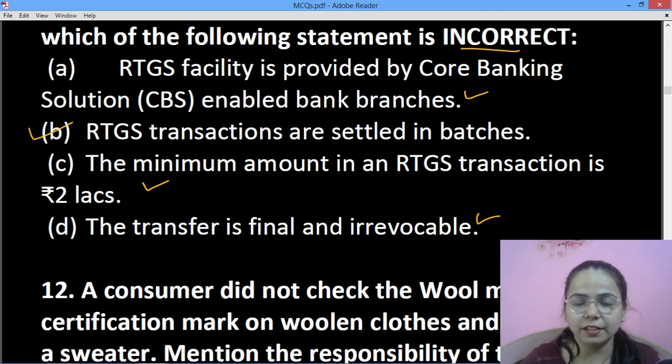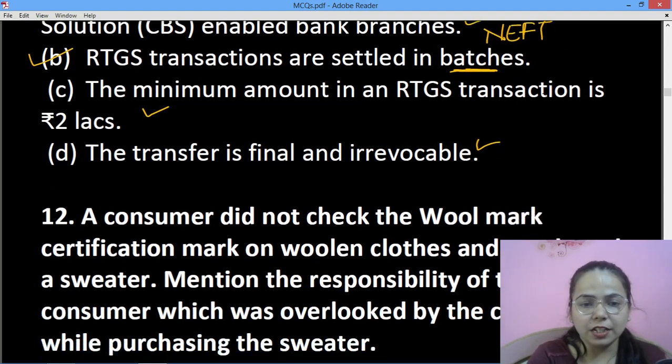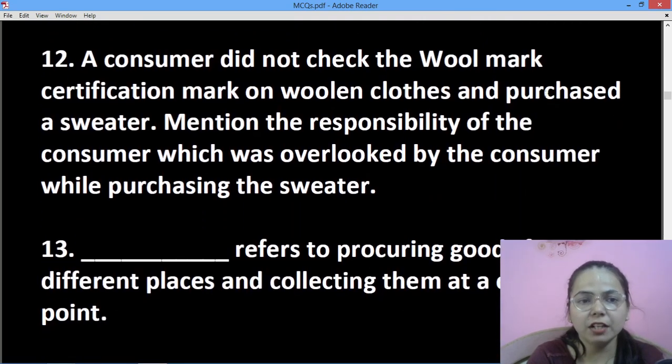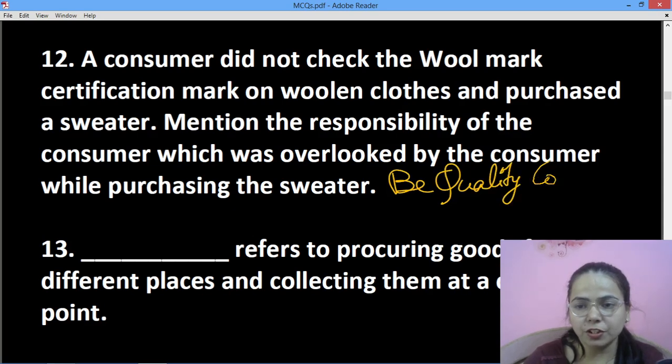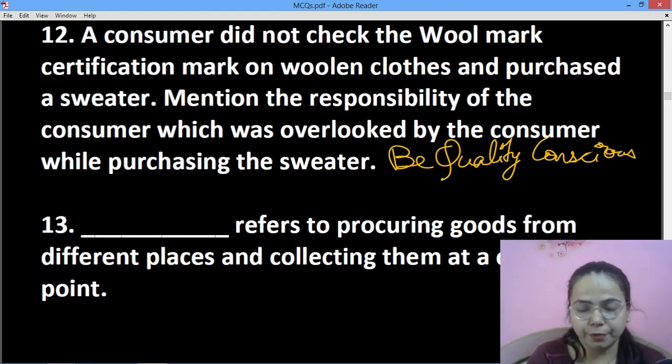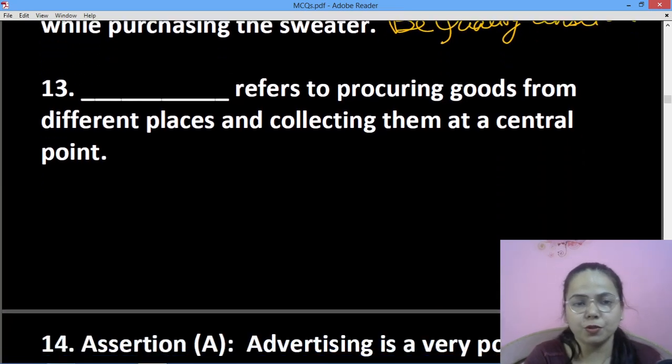RTGS transactions are settled in real time and NEFT transactions are settled in batches. Okay, next question is, a consumer did not check the wool mark certification mark on the woolen clothes and purchased a sweater. Mention the responsibility of the consumer which was overlooked by the consumer while purchasing the sweater. So it will be B, quality conscious. ठीक है, मतलब the person should be aware of the quality he is supposed to buy.